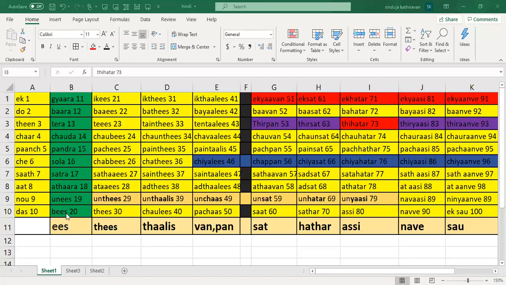So from this, what did you understand? You understood that if I just know 20, I can't count 21, 22, 23, right? I have to know what is 20, that is bis, and I should know what name the 20 series should be called. So the 20 series is being called as is series. Okay. So you have to know that.